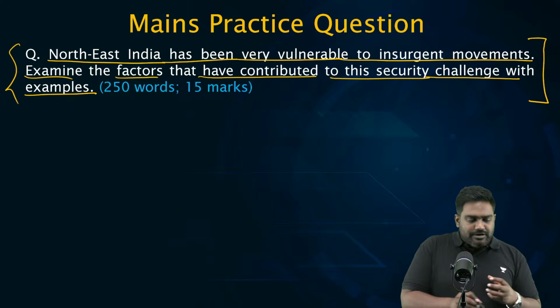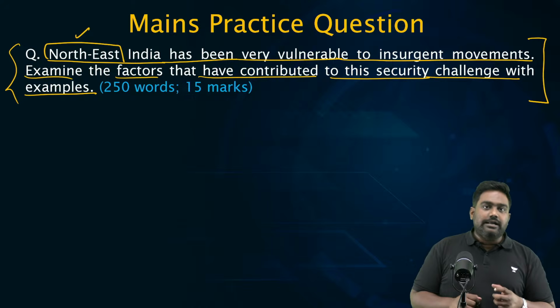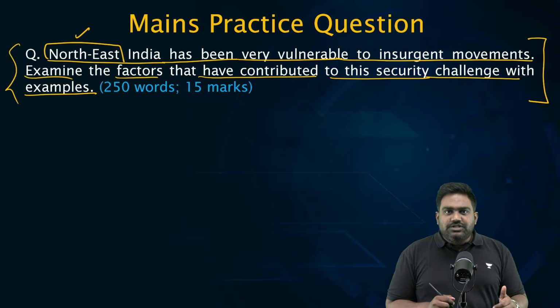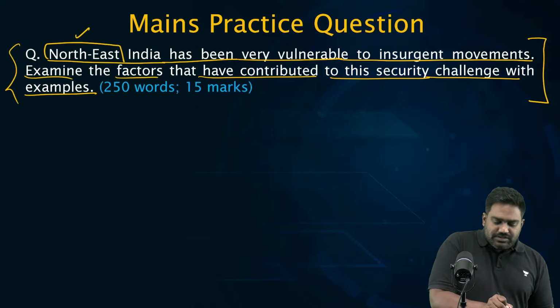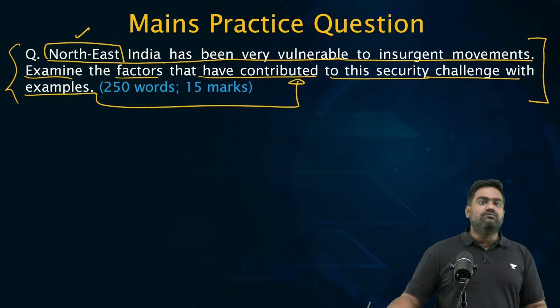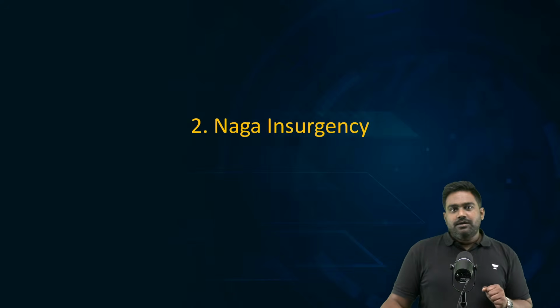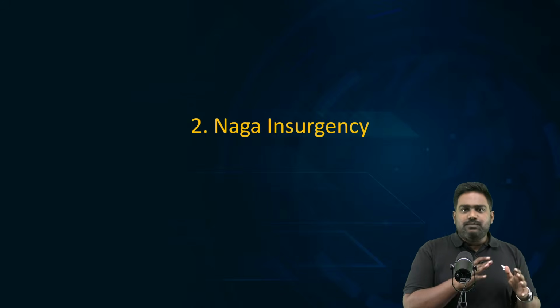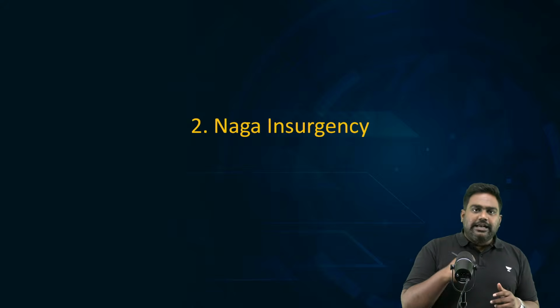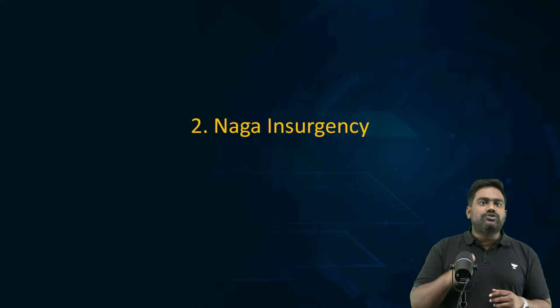You can start with an introduction talking about the distinctiveness of Northeast India. In the body, list out each factor one by one, 5 to 6 points with examples, and then conclude why this region has been prone to so many insurgent movements. With this, we have completed topic number one. I hope all of you have followed until now and understood the points that we have discussed. As I said, it will not just be a factual discussion, right? It will be an analytical discussion to help you build your viewpoints on this complex topic.